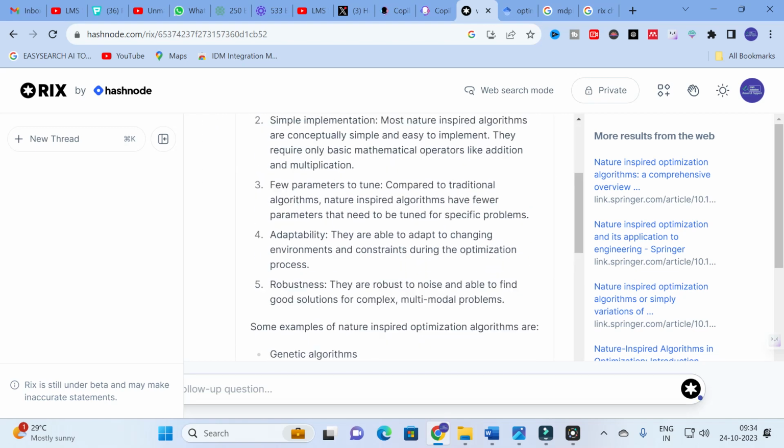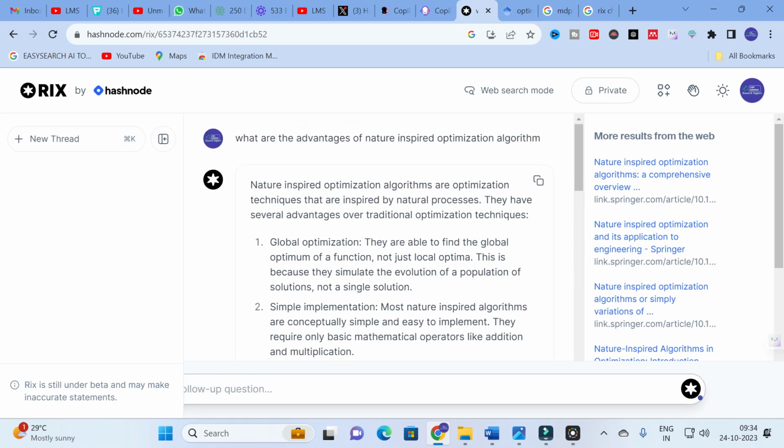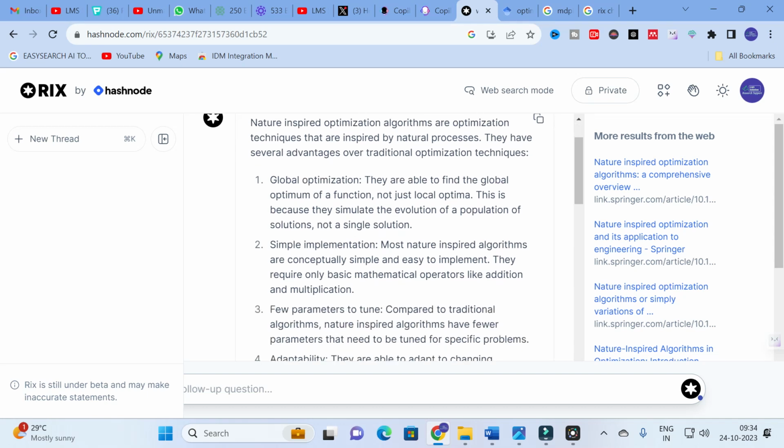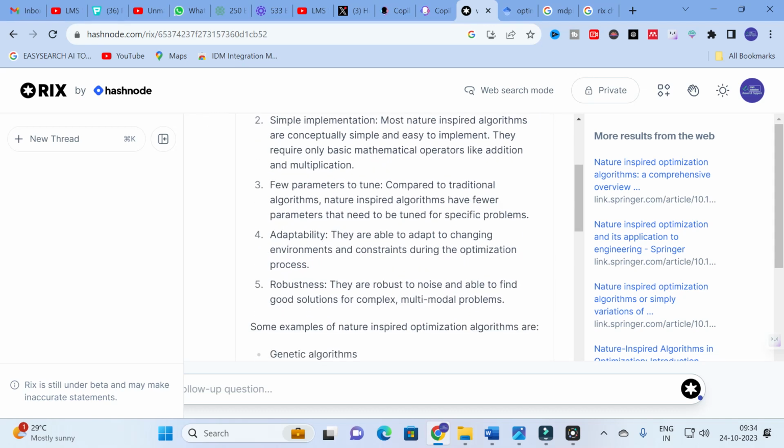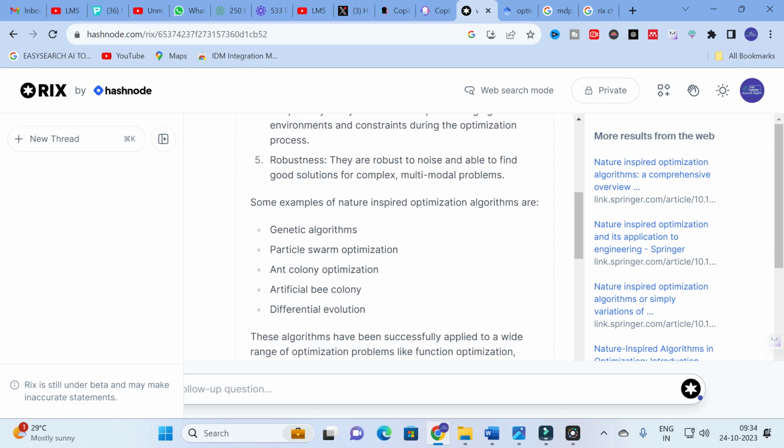Here you can see nature inspired optimization techniques are inspired by natural processes. They have several advantages over traditional optimization techniques: global optimization, simple implementation, few parameters to tune, adaptability, and robustness.